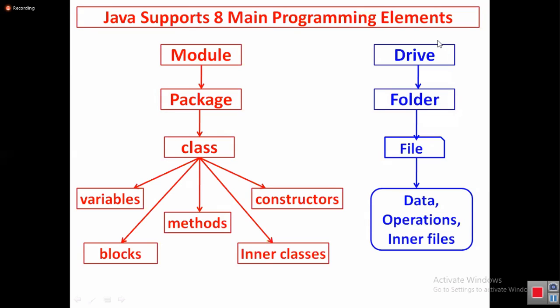Do you understand up to now? Are you able to visualize? Now I'm repeating once again. Java is an object-oriented programming language. All these programming elements are given for creating real-world objects in the programming world and implementing all object-oriented programming concepts.